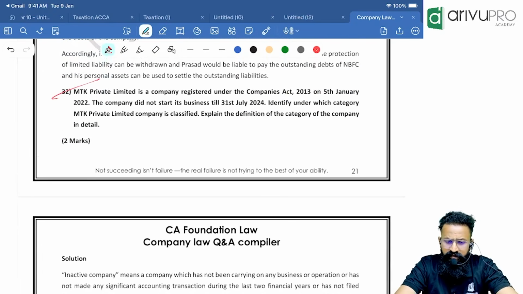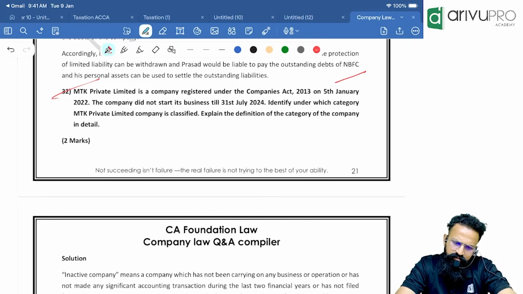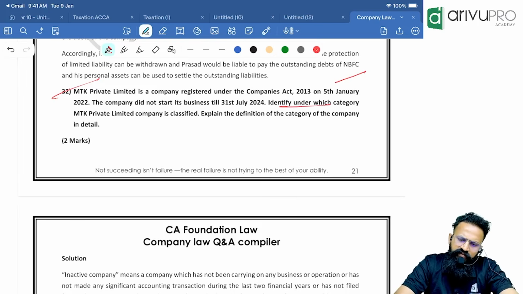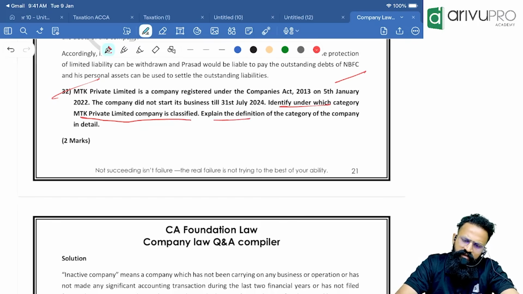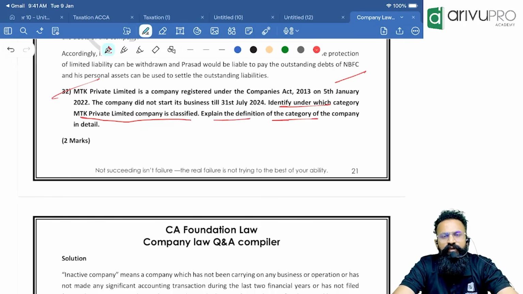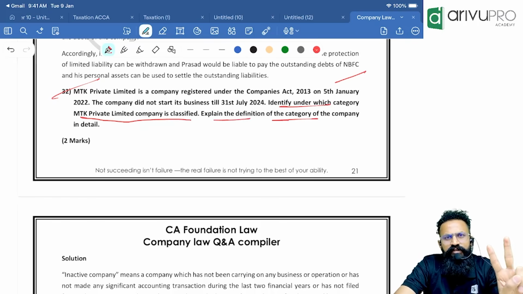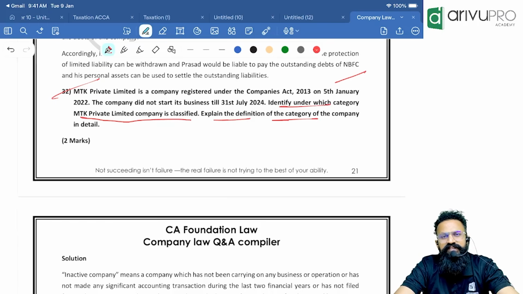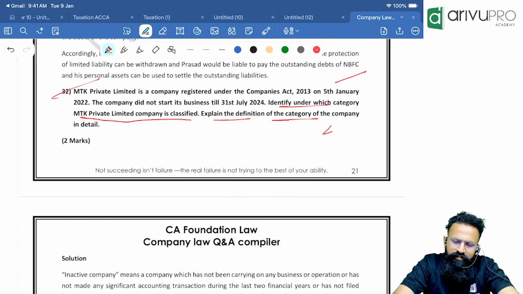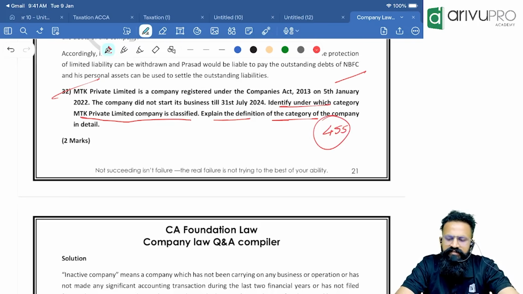MTK Private Limited is a company registered under Companies Act 2013 on 5th Jan. The company did not start its business till 31st July. Okay, 5th Jan 2022, 2023, 2024, more than 2 years. Identify under which category MTK Private Limited is classified. Explain the definition of the category. Whenever a company is inactive for more than 2 years, we classify such company as a dormant company. Section 455, that's the answer.